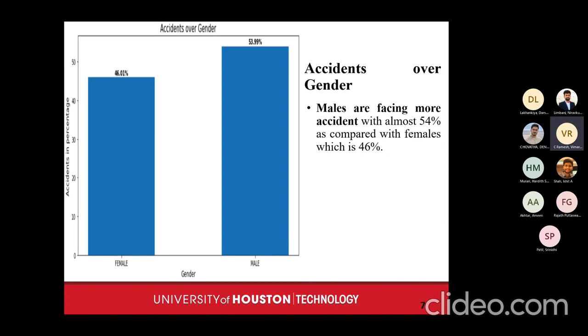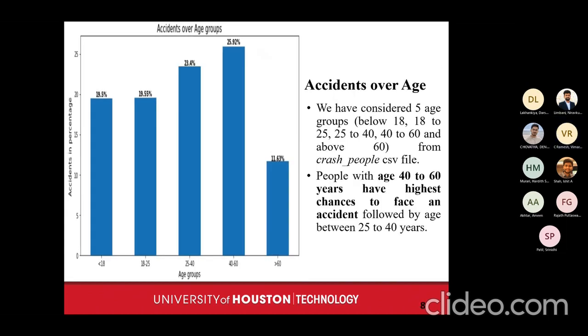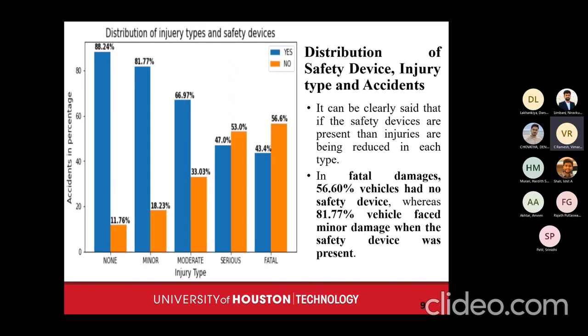Next, we will see accidents over gender. We can see who contributed more towards the accidents, male or female, but there is not much difference. It's hardly an 8% difference, and males contribute almost 54%. In the next graph, we can see accidents over age. We divided age into five groups: below 18, 18 to 25, 25 to 40, 40 to 60, and greater than 60. Almost 26% of the accidents came from the 40 to 60 age group, and the least from those above 60. The reason might be that they have stopped driving or travel less.